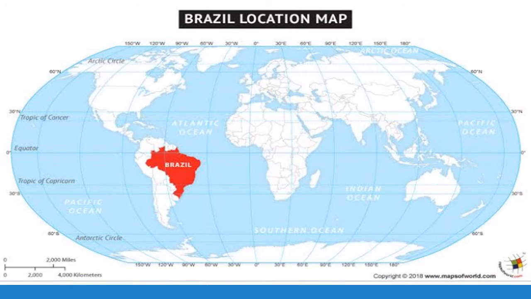Brazil occupies 5.6% of the world's total land and has 2.78% of the world's total population. Therefore, the density of population is around 23 persons per square kilometer. So, as we all know, on this globe Brazil has a land area which is a little bigger than India, which has 5.6 percent of the total land of the whole world.